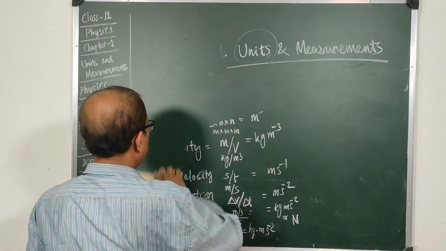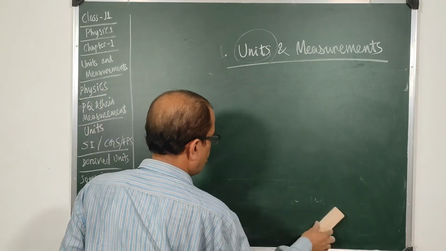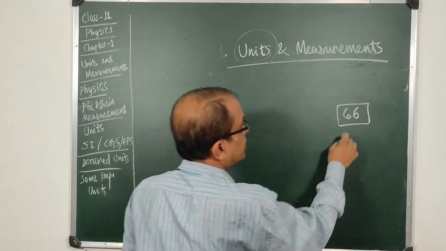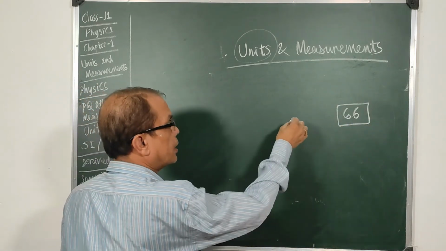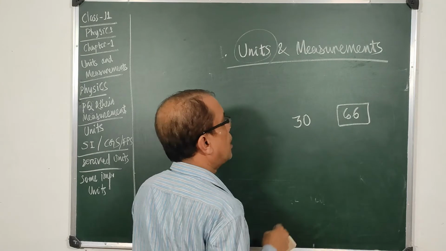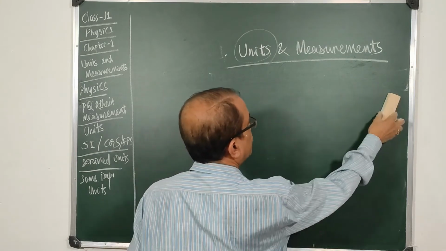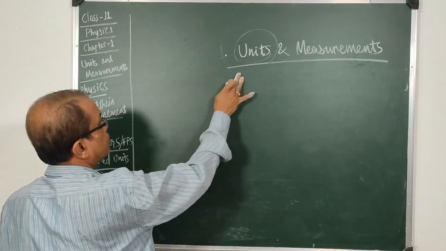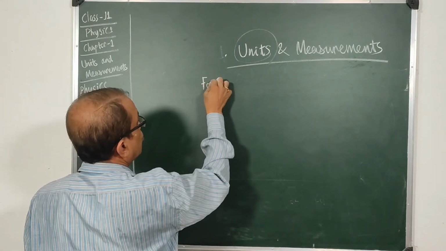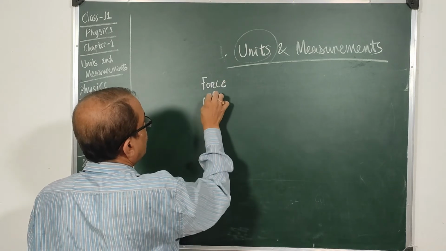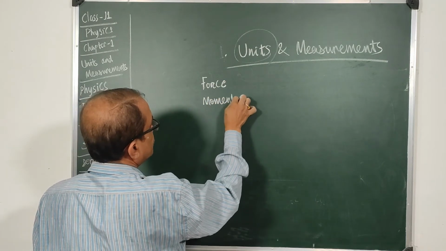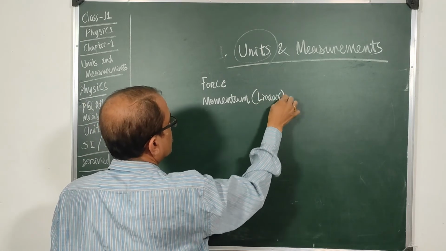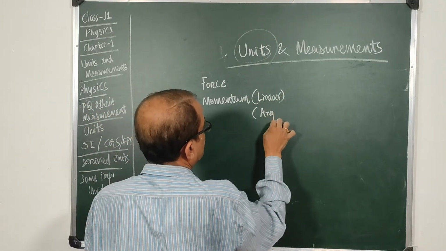And after derived units, out of the 66 units, you have to at least cover 30 important units, so that you are very thorough in 11th class physics. Some of them I will just mention: force, momentum linear, and momentum angular.